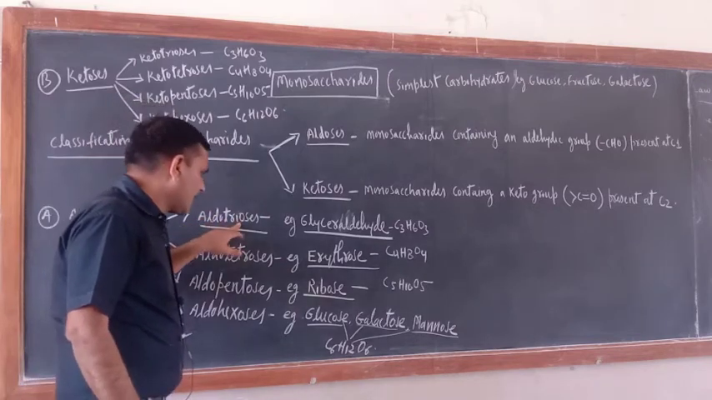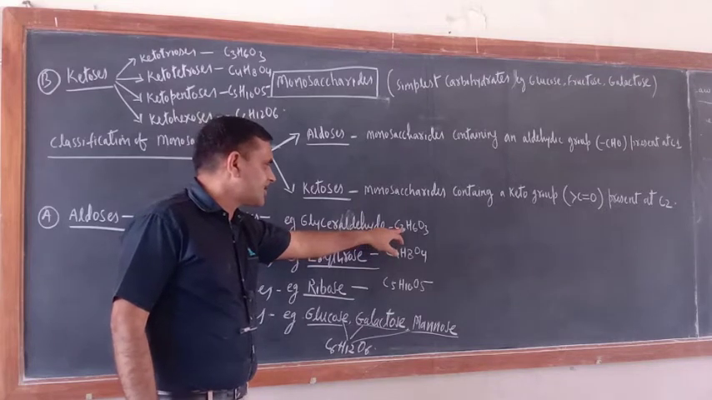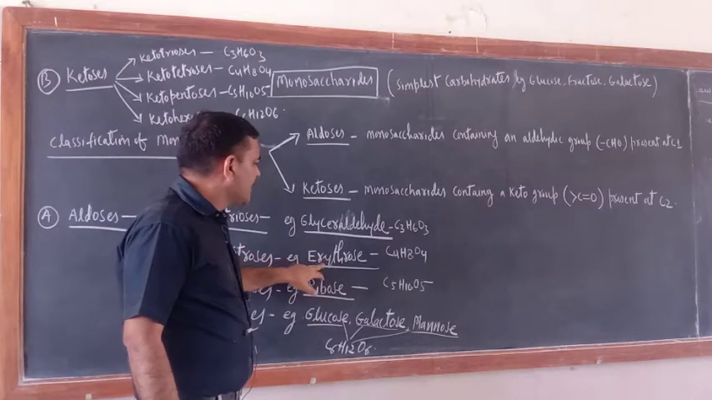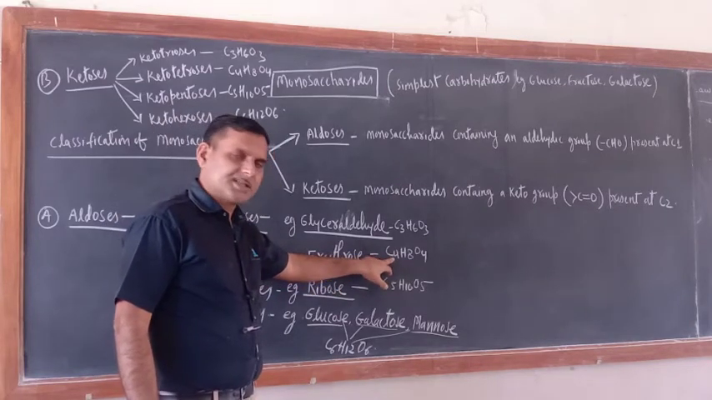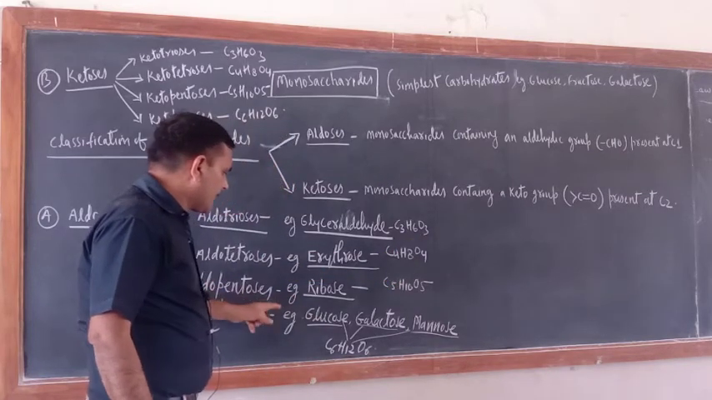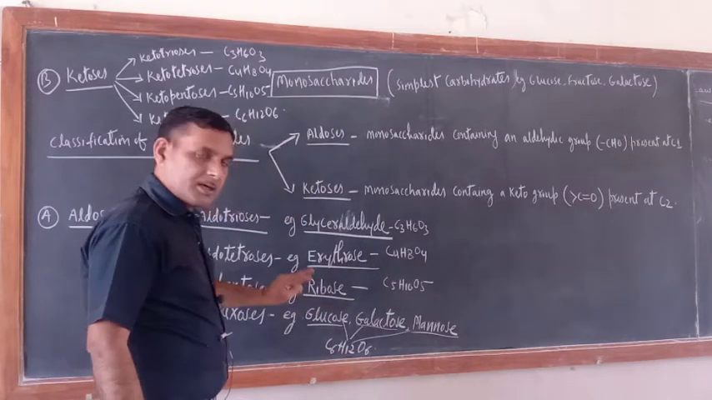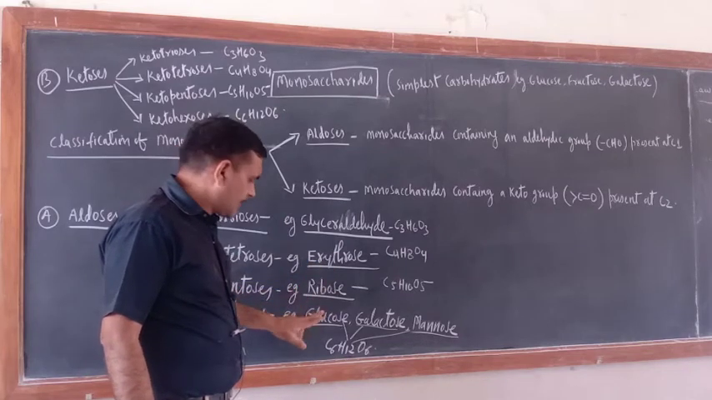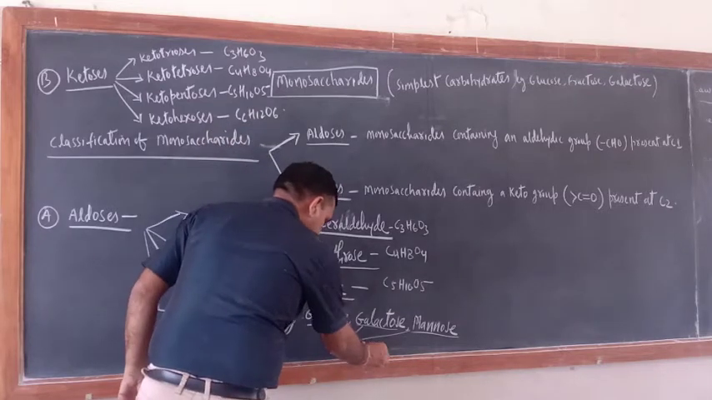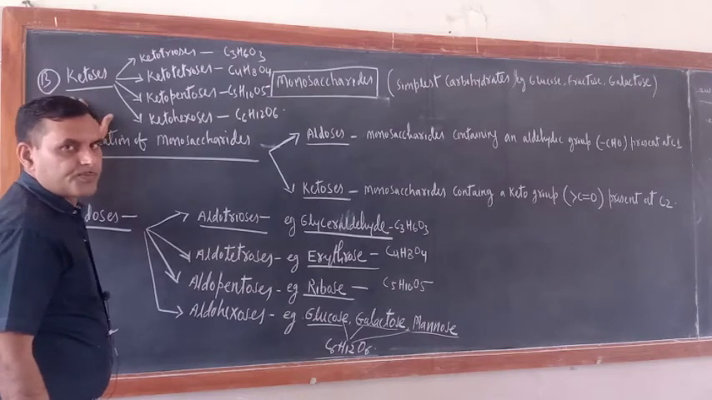The first example of aldotriose is glyceraldehyde. What is the molecular formula? C3H6O3. The aldotetrose example is erythrose; the total number of carbon atoms is 4 only, C4H8O4. Aldopentose is ribose, C5H10O5. Aldohexoses means aldehyde group plus 6 carbon atoms: glucose, galactose, mannose. Their molecular formula is C6H12O6. In the same way, ketoses: ketose means ketonic group.